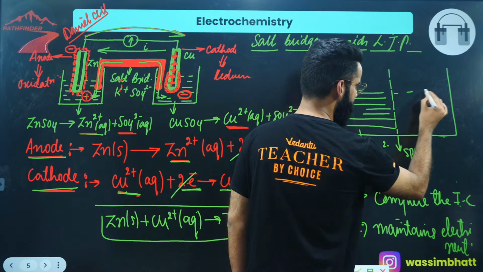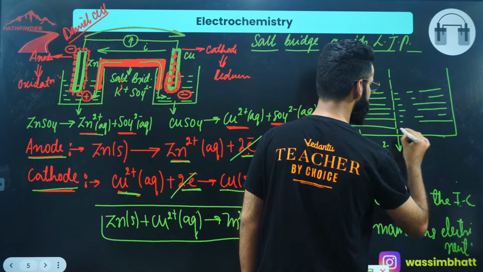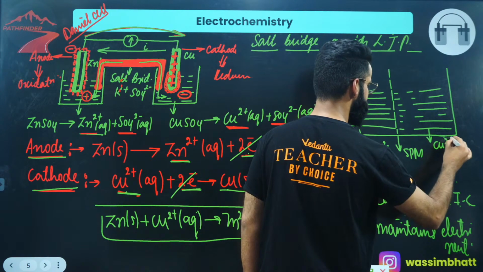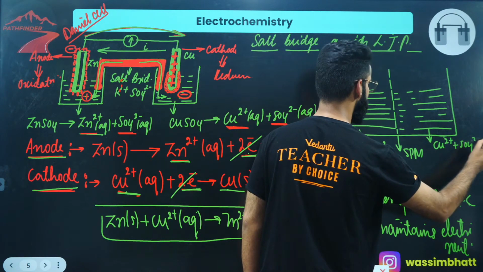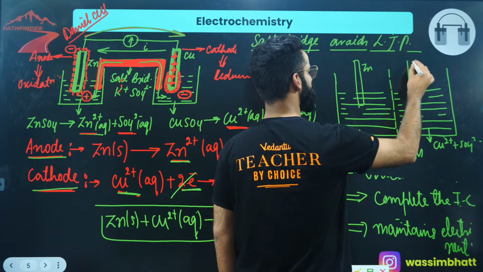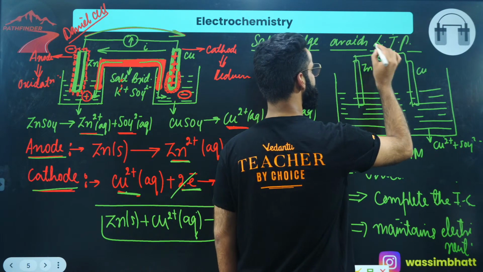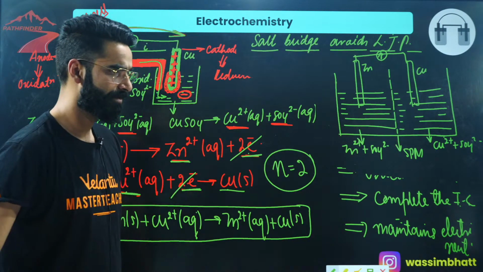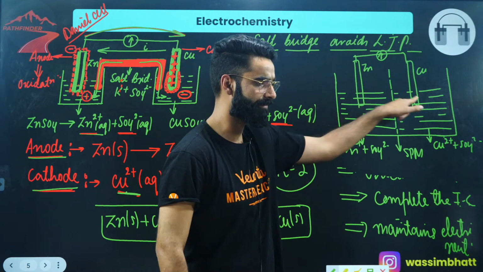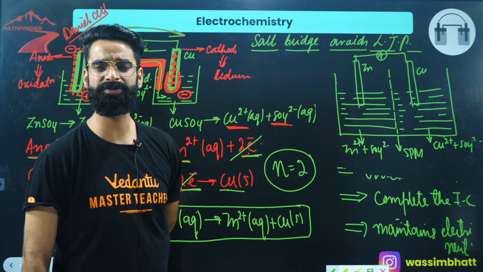Similarly, guys, if I talk about this chamber, let's say this chamber contains CuSO4, right? That means Cu2+ positive ions, SO4 2- negative ions. Let's assume in this part of the container there is a zinc rod, and in this part there is a copper rod. And I'm connecting them externally by means of a voltmeter. These 2 electrodes are connected externally as well as internally, right? Currently, I have not used the salt bridge. If I won't use the salt bridge, what is going to happen?